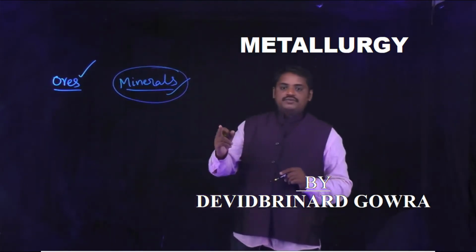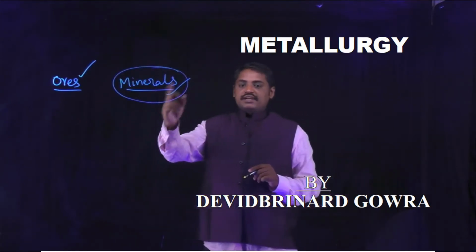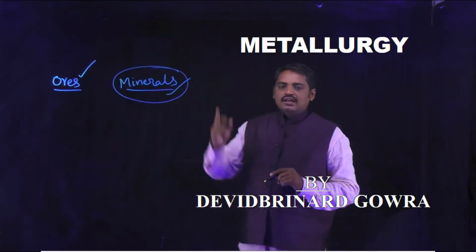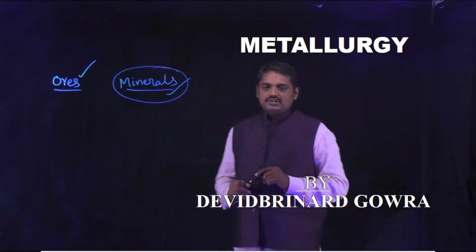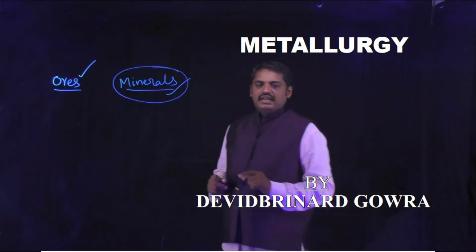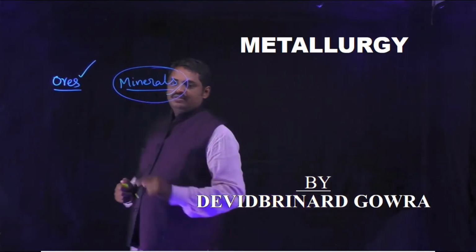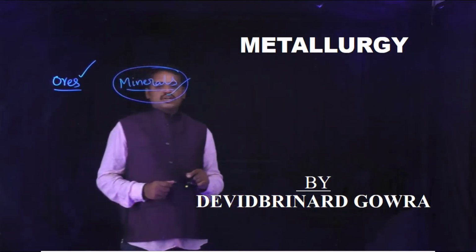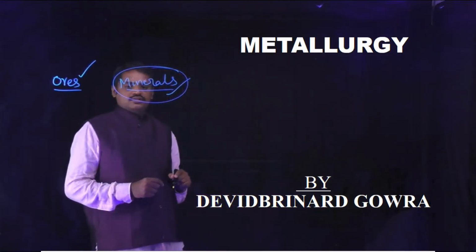That type of compound is known as minerals. And another important point, minerals means economically and commercially viable compounds.